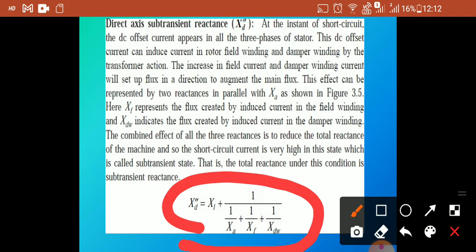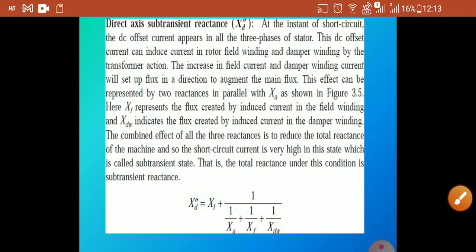XA is the armature winding reactance, the effect of armature reaction, and XF represents the flux created by induced current in the field winding, and XDW the flux created by induced current in the damper winding. Altogether, the combined effect of these three reactances we call the total reactance of the machine, and this is called the subtransient reactance.